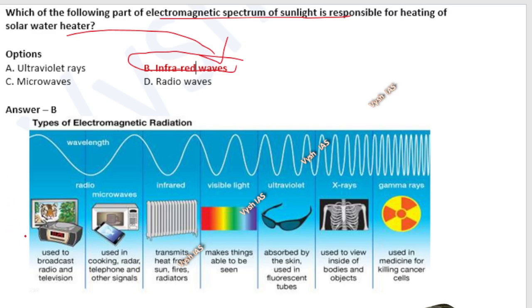So again the same picture: radio is for radio communication, then microwave is for cooking and other telephone signals, infrared is for heating purposes, then you are seeing the VIBGYOR colors. The ultraviolet, for skin and other things, some are harmful, some are not harmful. That's why I told you UV A, B, C, go and try to find out. Then X-rays for X-ray machines, gamma rays used in medicine for killing cancer cells. Very basic definitions, I'm trying to make you revise.